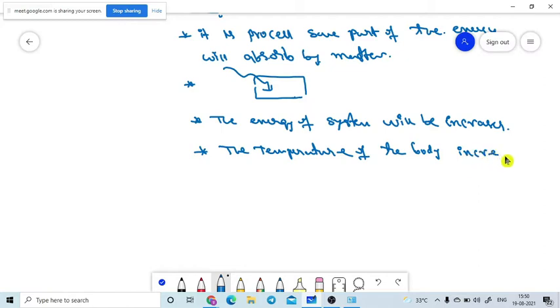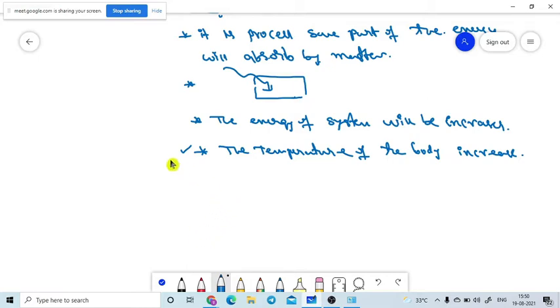So are you getting or not? What is going on in this absorption? Some portion of the heat energy will be absorbed by the matter or substance. While it is absorbing the heat energy, it will increase the total energy of the system, and if the total energy of the system increases, then the temperature must increase. So if absorption takes place in the body, definitely the temperature of the body or matter will rise. That is the phenomenon.